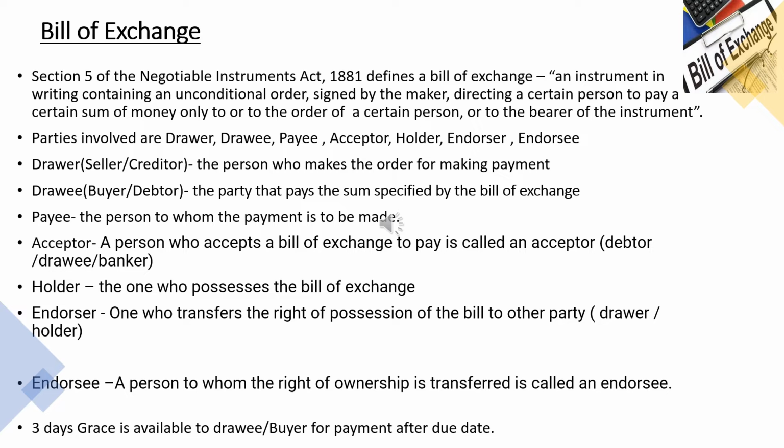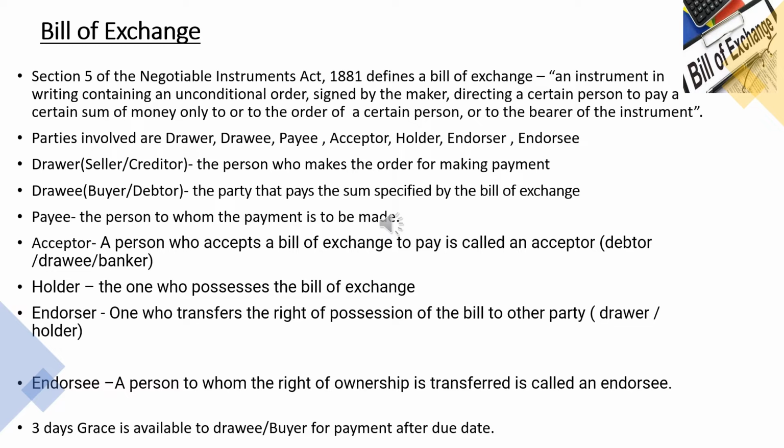The bill of exchange should include the parties' names involved in this debt transaction, and also it should contain addresses. That is, the name and address of both drawer or seller and drawee or buyer should be there in that bill of exchange. And one more condition is this bill of exchange must be stamped. That is, a revenue stamp should be pasted on this bill of exchange to make it a valid document.